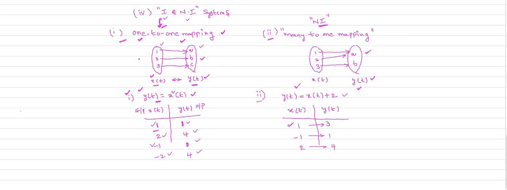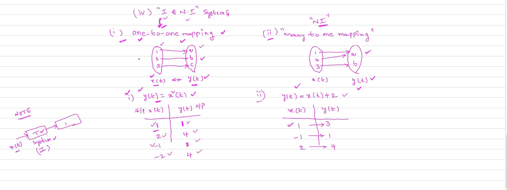So let me quickly write one note here. You must take this note. If the system is invertible, if you cascade the invertible system with its inverse, suppose this is the system represented by T, and if you cascade your invertible system T, here the input is x of t. Okay, quickly take this note.